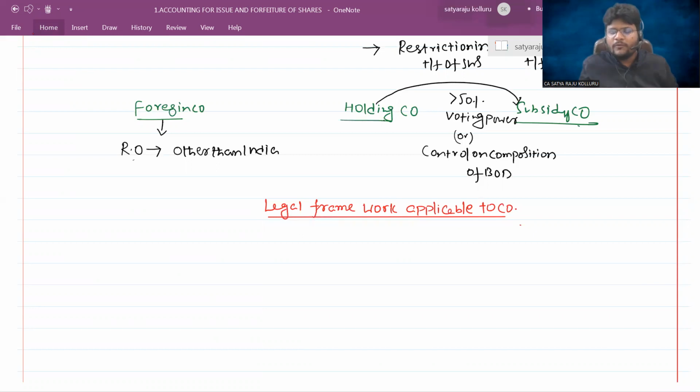Sir, what is the meaning of legal framework applicable to the company? You know, sir, how we should conduct the operations of the company? I mean, are there certain conditions within which I should operate the company?